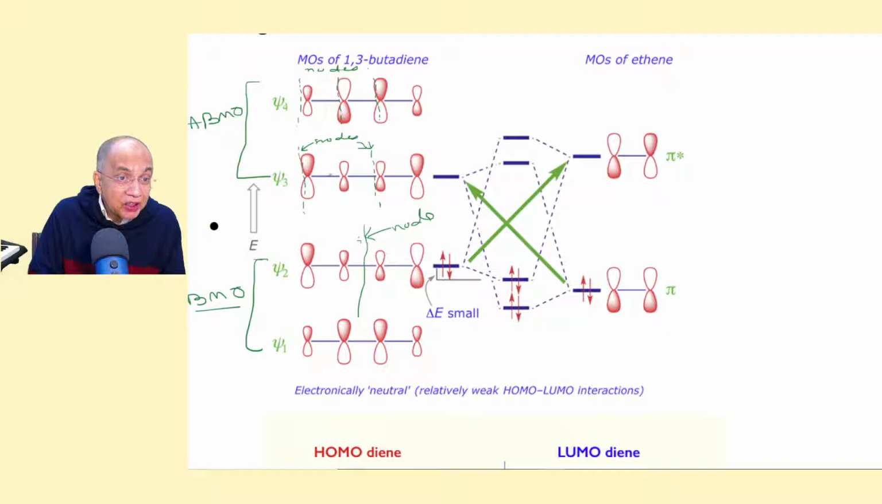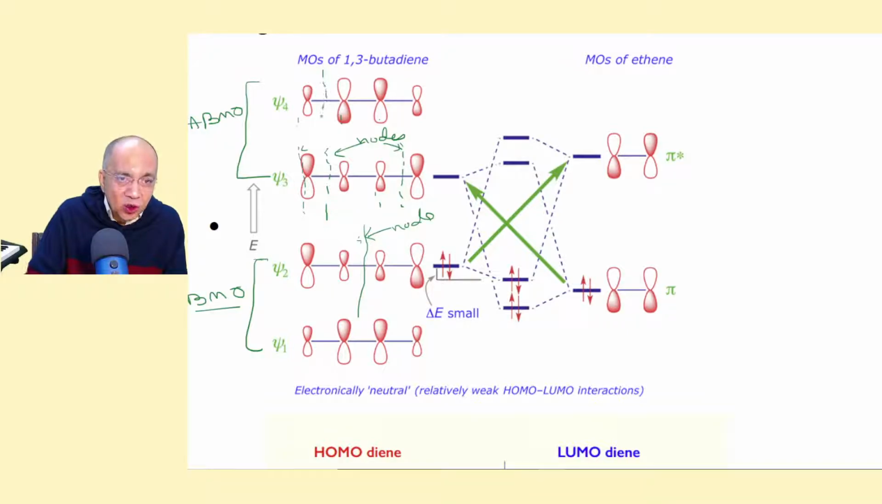Now in psi3, there are 2 nodes. Now one node is here in the first, that is inversion of phase, plus minus, minus plus. And here these are in phase, so there is a node here. So these are 2 nodes. And in psi4, there are 3 nodes. Here is a node. I have to rub it off because the diagram has been shifted.